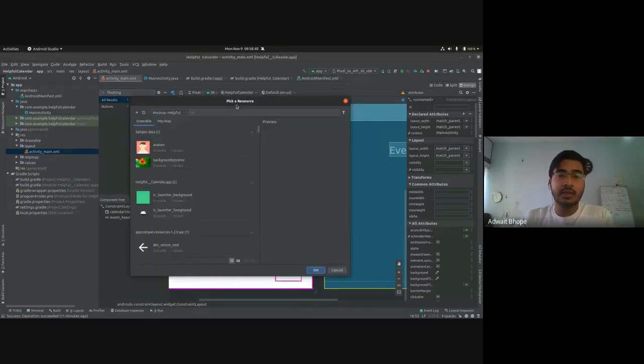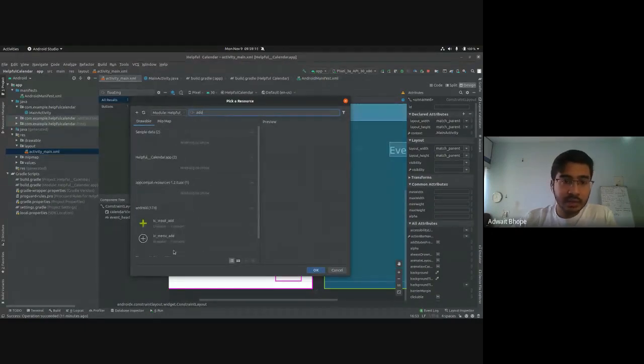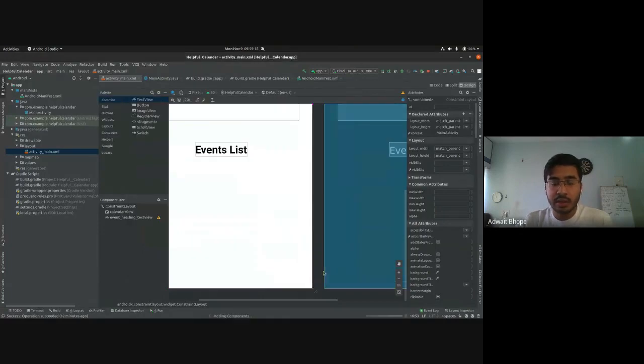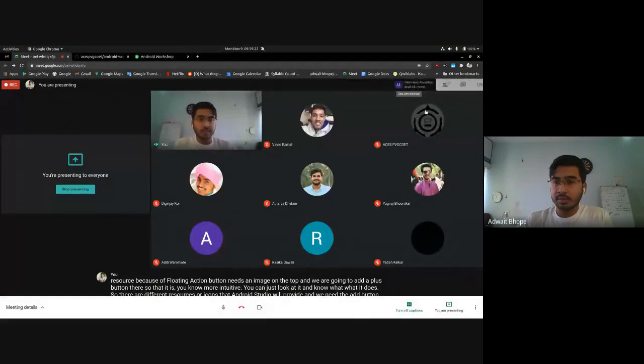Now it will ask us to pick a resource because the floating action button needs an image on the top, and we are going to add a plus button there so that it is more intuitive. You can just look at it and know what it does. There are different resources or icons that Android Studio will provide, and we need the add button. Type add in the search box, and you will see this IC_input_add. Click on it and click on OK, and your button will be inserted. So does that clear it out, Abhinandan?